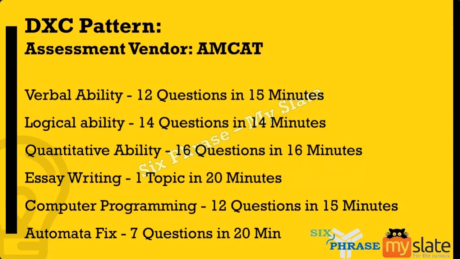The AMCAT test pattern follows an adaptive test taking strategy. It does not follow a linear test taking strategy. Linear test taking is where once you complete a particular question, you can go back and check. Suppose you finish the first question, you move to the second, you finish it, you move to the third, you finish it, you go to the fourth, then the fifth. In a linear strategy, when you are on the fifth question, you can still go ahead and edit the first or second question.